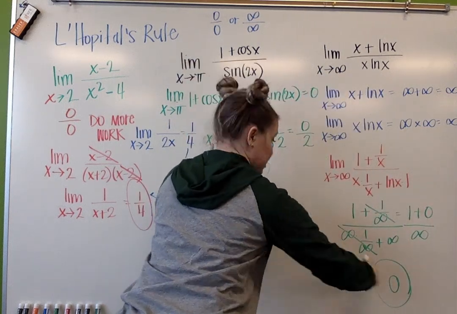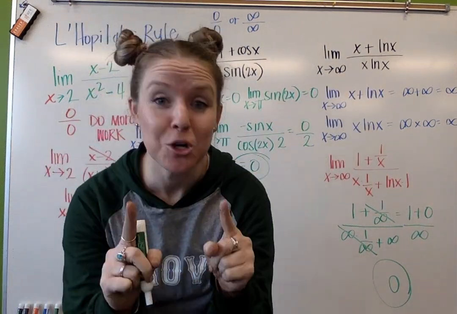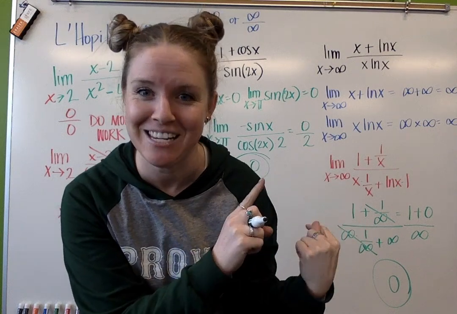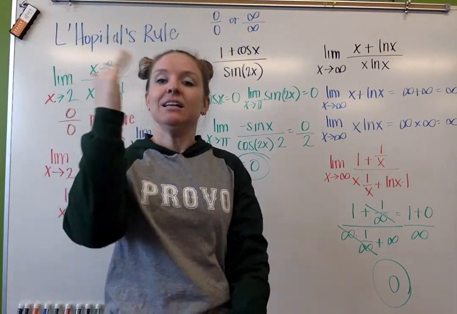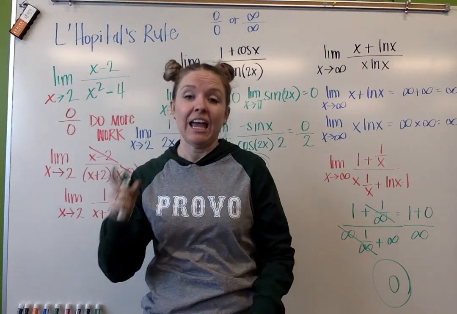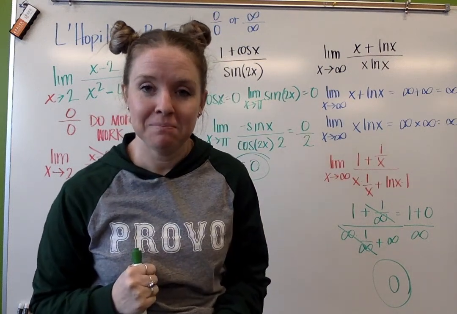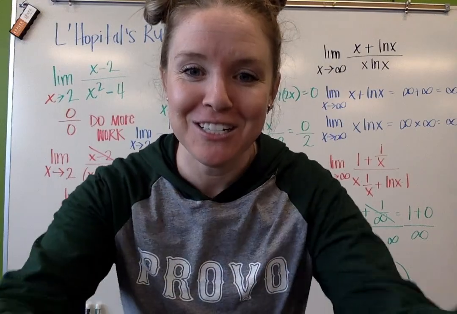Not all of our limits are going to equal 0, so don't think that's true because my 2 examples are. All we got to do, take the derivative of the numerator, take the derivative of the denominator, and reevaluate that limit. Okay, if you got questions, let me know.